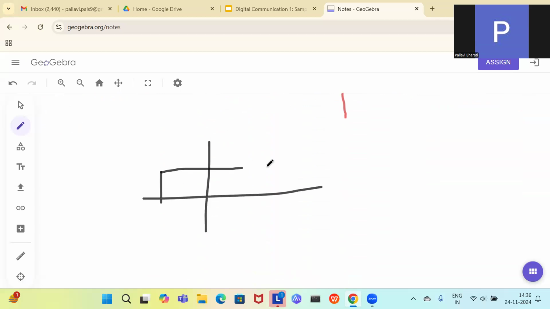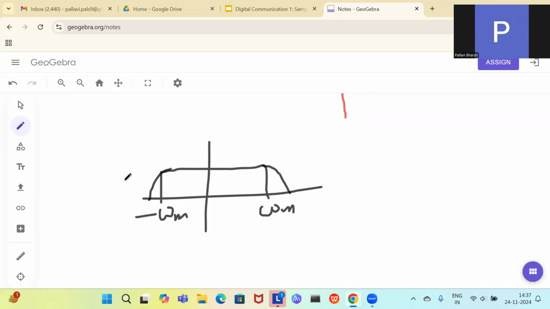You will have this, minus omega m to omega m. This is a slope. This one is the ideal low pass filter, which has the cutoff frequency at omega m. If you are designing it at omega s, that will be your sampling rate. So you can do that way also. The major important problem that is coming is that you cannot design an ideal low pass filter. There will be some roll off factor. So you just need to keep this point in mind.